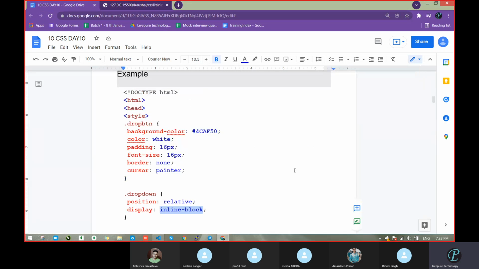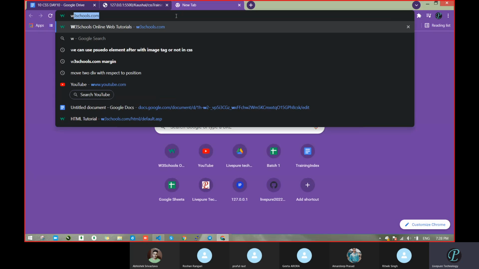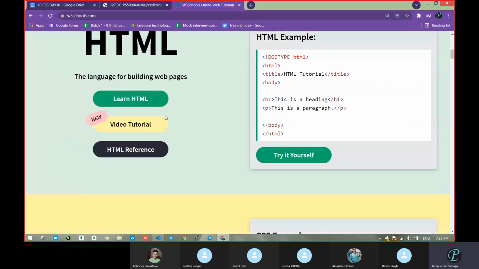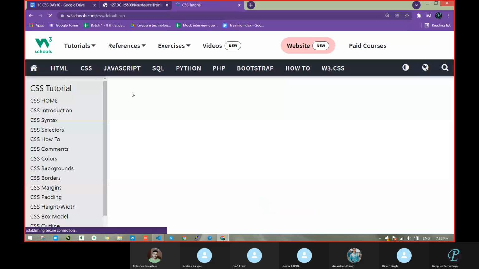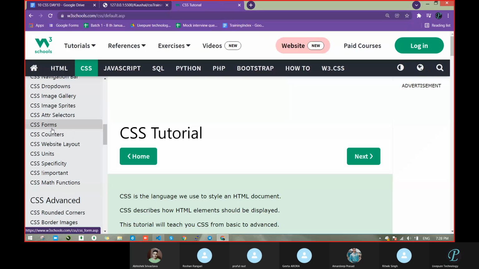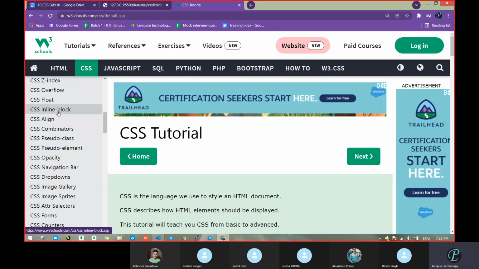Somewhere that topic was, I think I missed it. Let me check the CSS material. Important, contour, image gallery. We are here. Opacity, pseudo element, inline block. Okay, something is missed in this one.